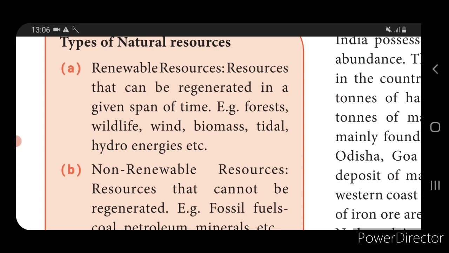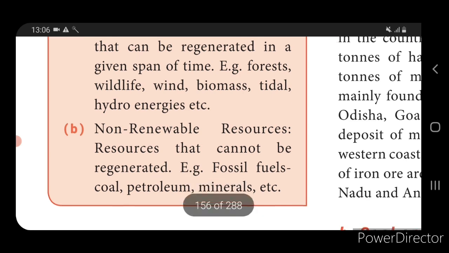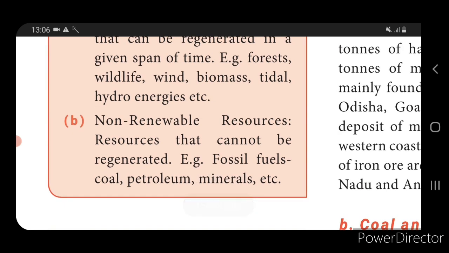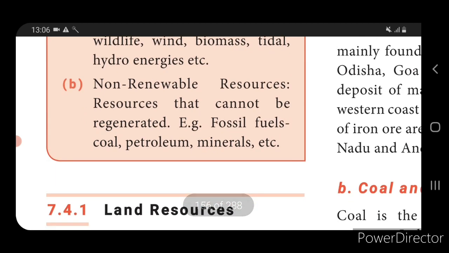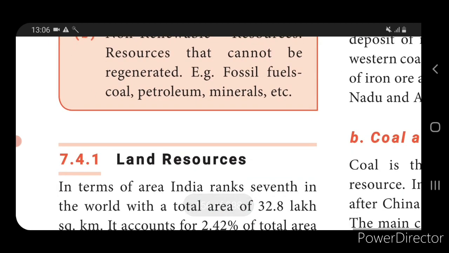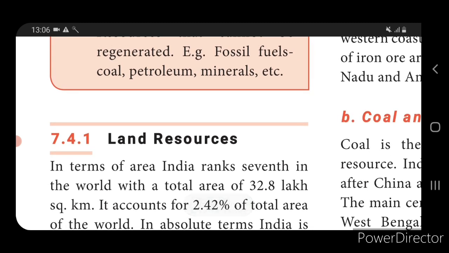Non-renewable resources means that they cannot be generated, we cannot get them again and again. So once we extract it, it cannot be extracted again. For example, fossil fuel, coal, petroleum and minerals. Okay. Then we come to know about resources. We have two resources: one is land resources, another one is forest resources.